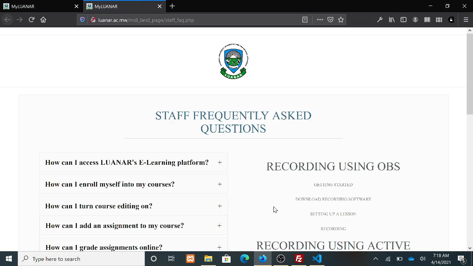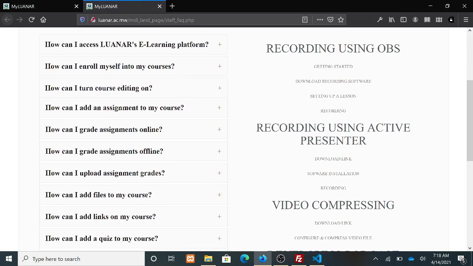So on this page, you then scroll down where it says recording using Active Presenter. So as you can see here, there are a couple of links below this heading. We have the download link, we have the software installation, and then we have the recording link. So what you do here is to click where it says download link.